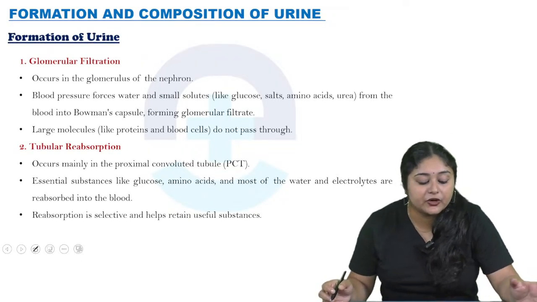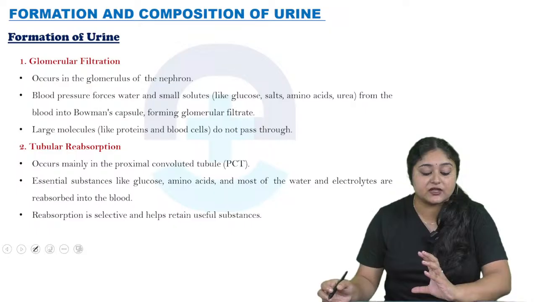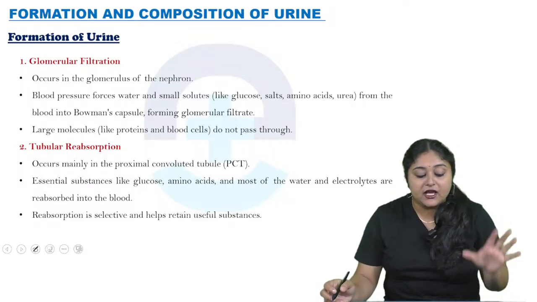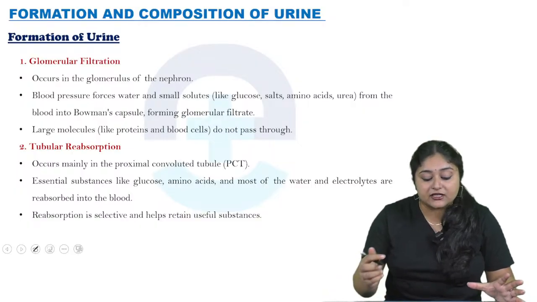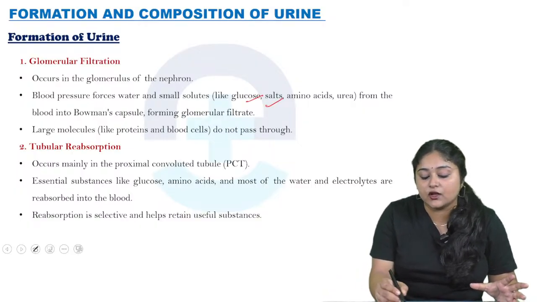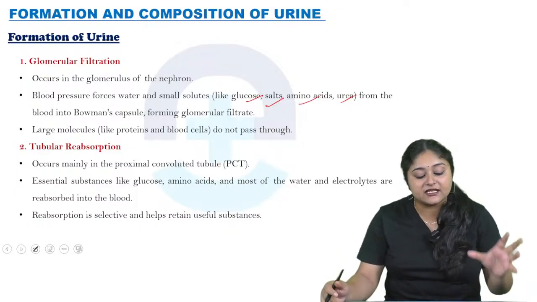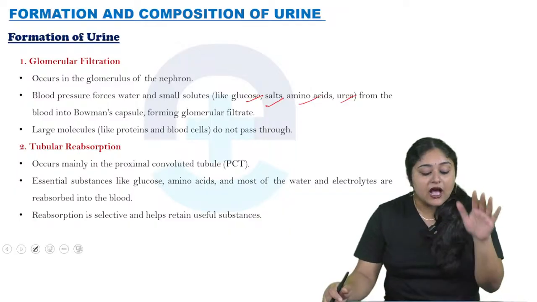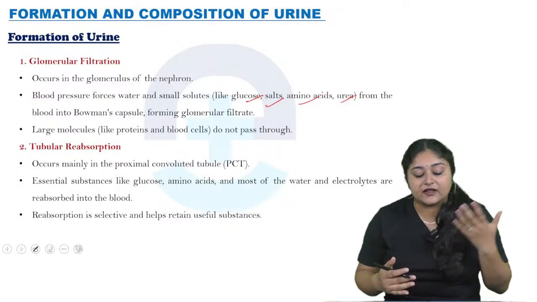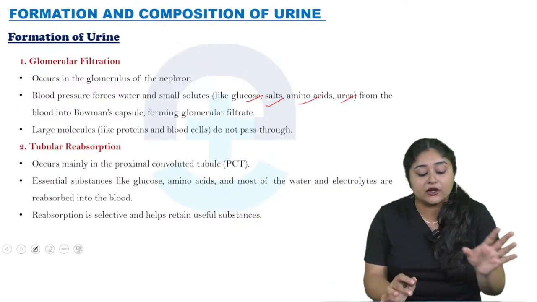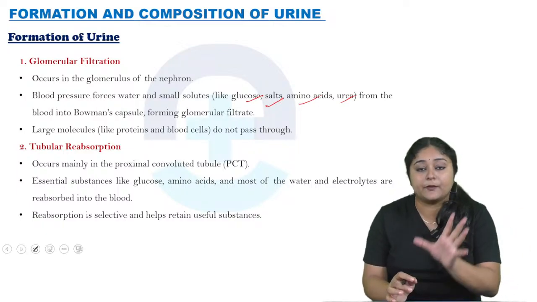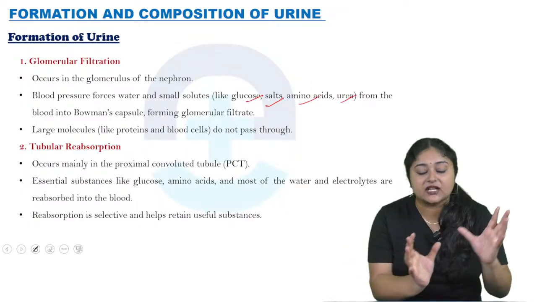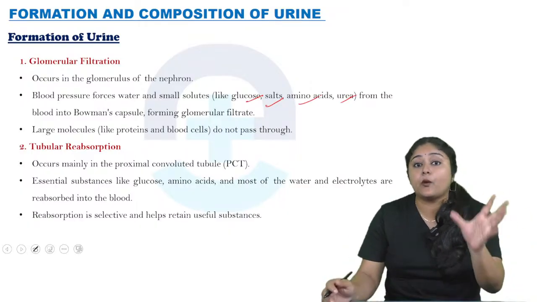So formation of urine is nothing but glomerular filtration. So what is happening? It mainly occurs in the glomerulus of the nephron. So blood pressure forces the water and smaller solutes like glucose, salts, amino acids, urea from the blood into the Bowman's capsule, forming the glomerular filtrate. After that, large molecules like proteins and blood cells do not pass through the glomerulus, the Bowman's capsule area, because it is a spider-shaped, net-like structure. You can see it in the Bowman's capsule area.